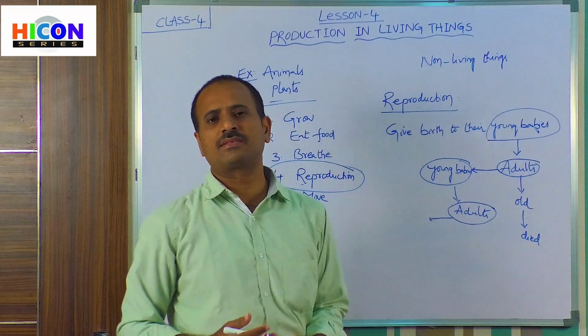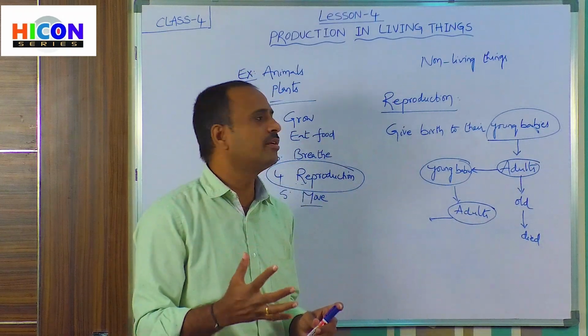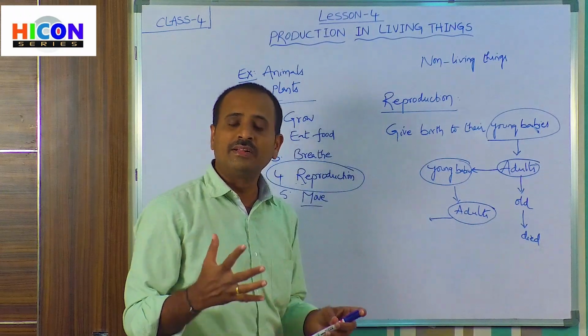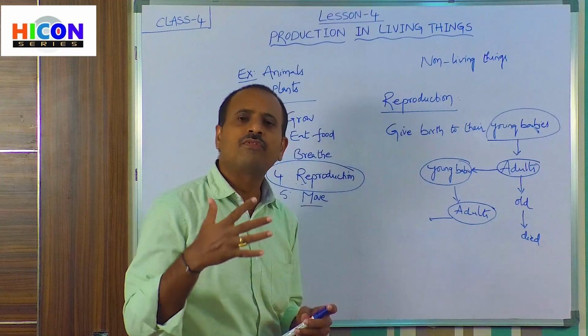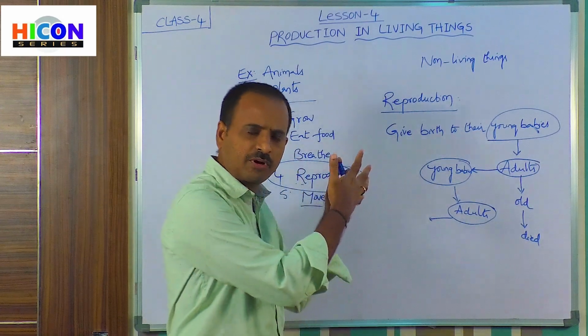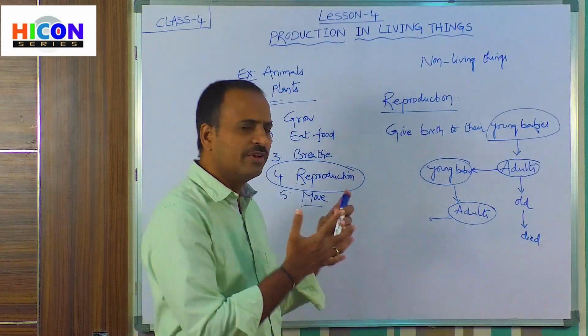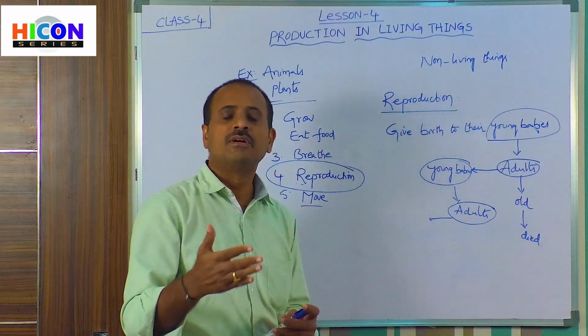If living things do not have the capability of reproduction, then they will not exist on this earth for more years. Because of this capability of reproduction only, all living things are able to continue their species on this earth.